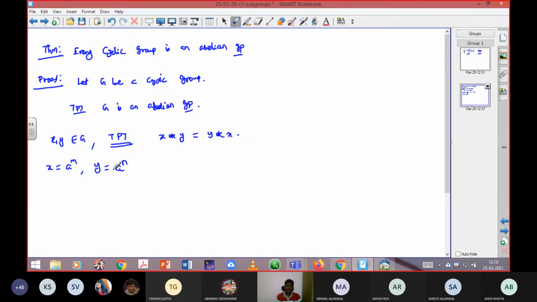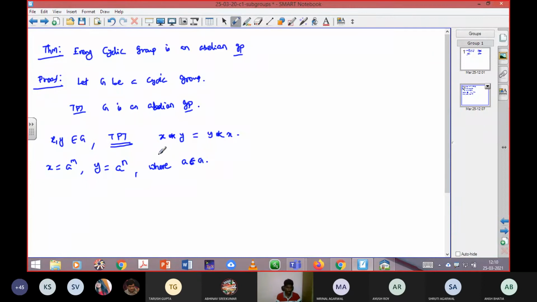Here a also should belong to G, then only it is true. But m, n can be any distinct integers, or sometimes the same integer. That's not a problem. So a belongs to G, x belongs to G, y belongs to G.